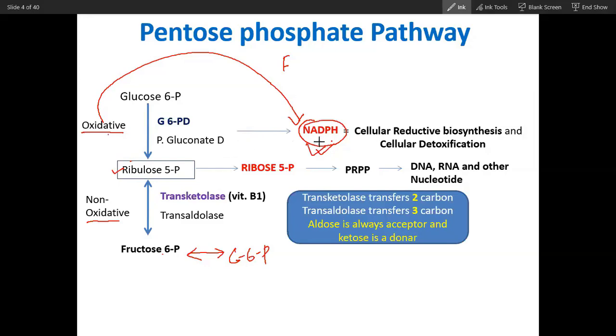So the main thing is production of NADPH is done by the oxidative phase. That is why the oxidative phase is very important for production of NADPH. And for production of ribulose, this pentose sugar, the oxidative phase is not required. It can directly be converted into this. So remember the purpose of the two phases.